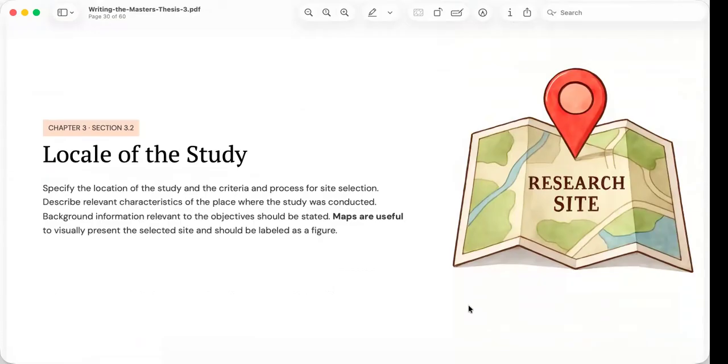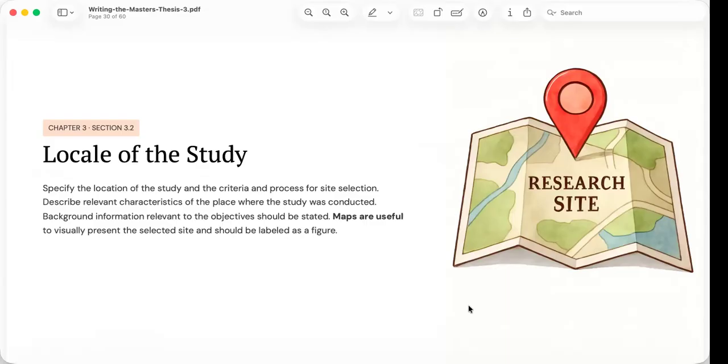Let's go to 3.2, the locale of the study. The locale of the study, at first glance, is straightforward because it simply identifies where the research was conducted. However, a well-written locale section does much more than provide an address or a geographic location.